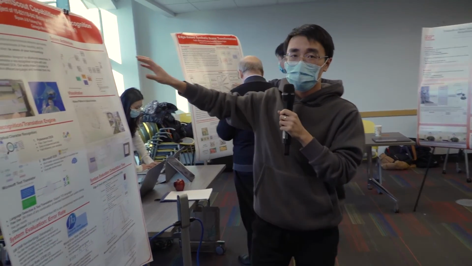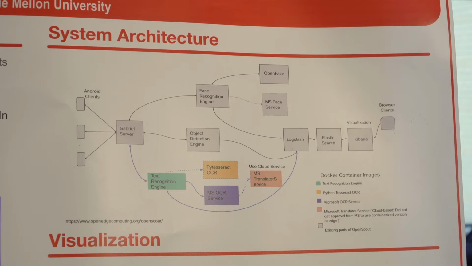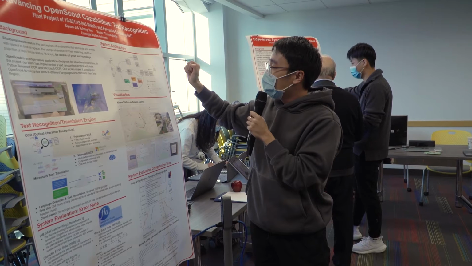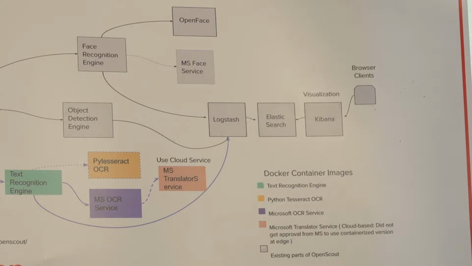So the system architecture is as follows. The grid blocks are existing OpenScout projects that have been implemented by Tom. And those four blocks are what we did this semester. So we have a text recognition engine, which is composed of a Python Tesseract OCR and Microsoft OCR, as I have mentioned. And this is an ELK component for data collection, data analysis and visualization.